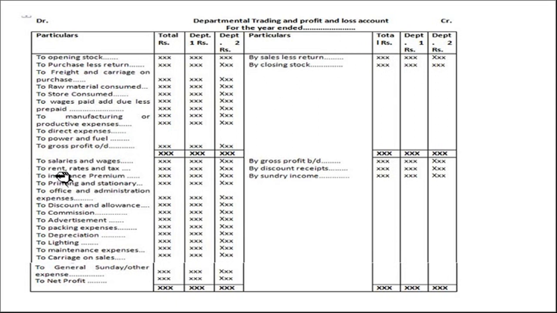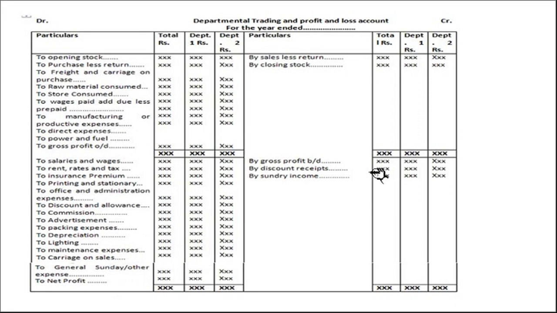Then in the profit and loss account: to salaries and wages, rent, rates and taxes, insurance premium, printing and stationery, office and administration expenses, discount, allowance, commission, advertisement, packing expenses, depreciation, lighting, maintenance expenses, then carriage on sales, general expenses, sundry expenses, other expenses, all these things come here.